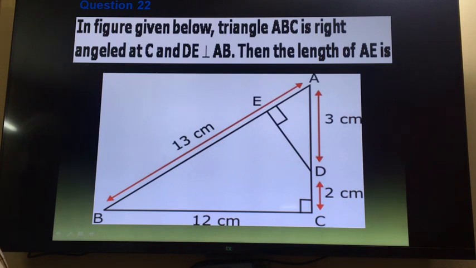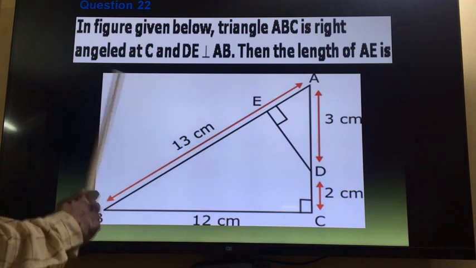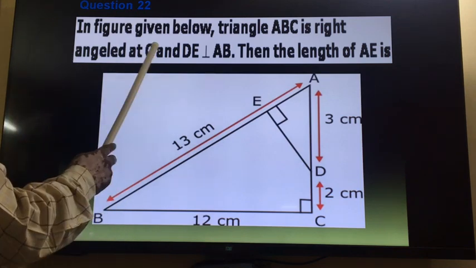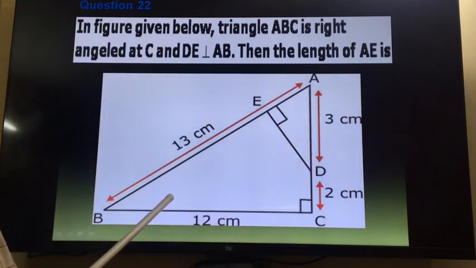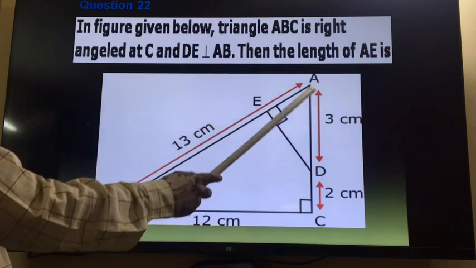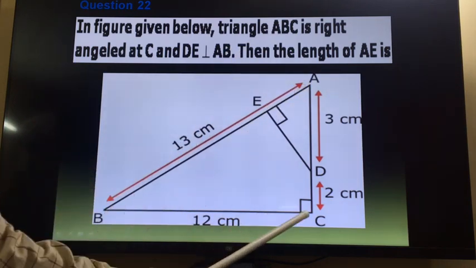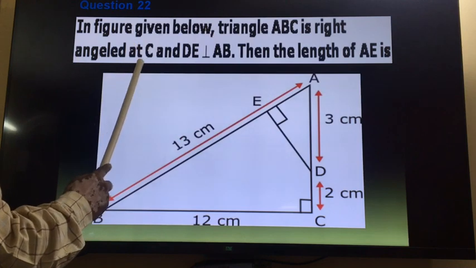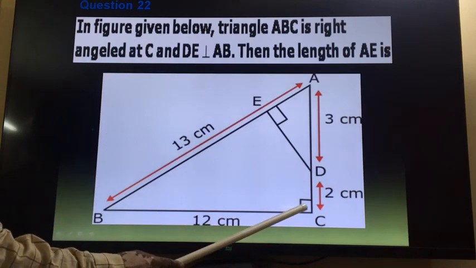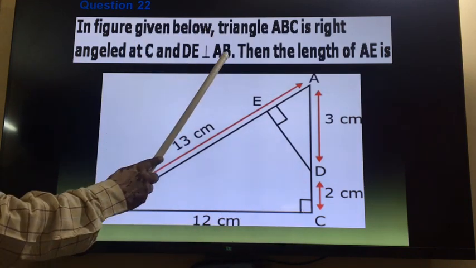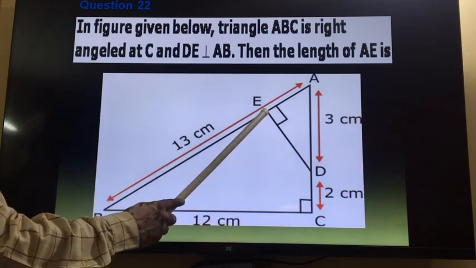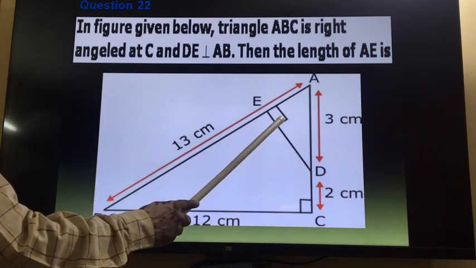So question number 22. Here one figure is given. In this figure, triangle ABC is right angled at C. This is 90 degrees and the DE line is perpendicular to AB, so this angle is also 90 degrees.